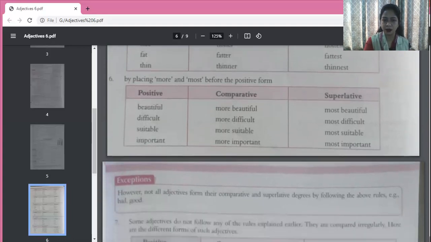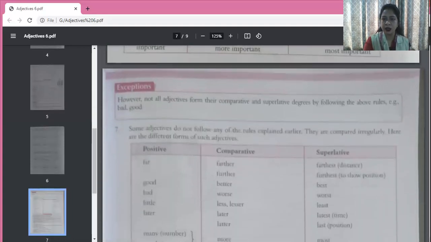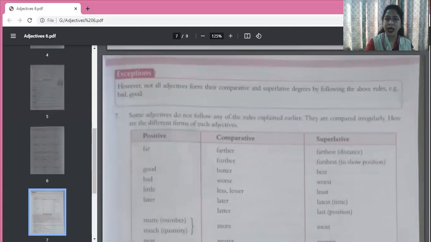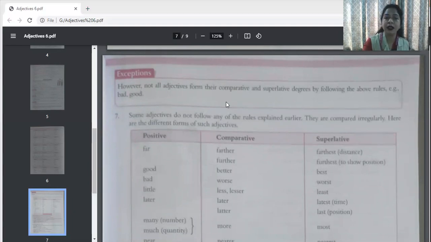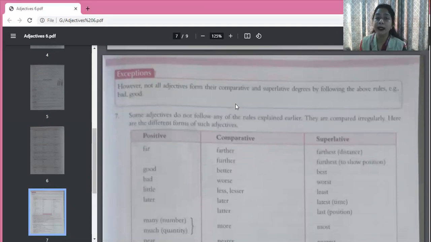Now what are they saying? However, not all adjectives form their comparative and superlative degrees by following the above rules. So many words are there which do not follow any of these rules. For example, bad and good.